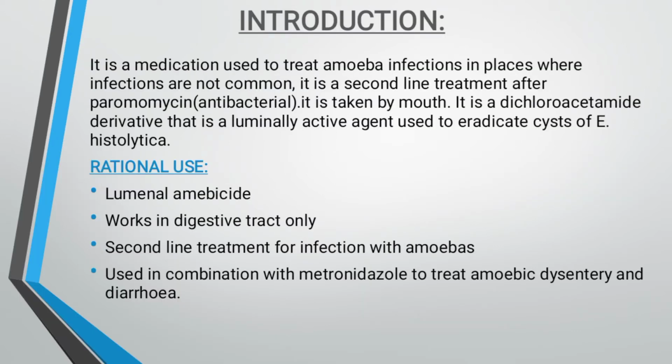Introduction. Diloxanide is a medication used to treat amoeba infections in places where infections are not common. It is a second line treatment after paromomycin, which is an antibacterial, and it is taken orally. It is a dichloroacetamide derivative that is a luminally active agent used to eradicate cysts of E. histolytica. The rational use of Diloxanide is as a luminal amebicide, which works in the digestive tract only. It is a second line treatment for infection with amoebas, and is used in combination with metronidazole to treat amoebic dysentery and diarrhea.